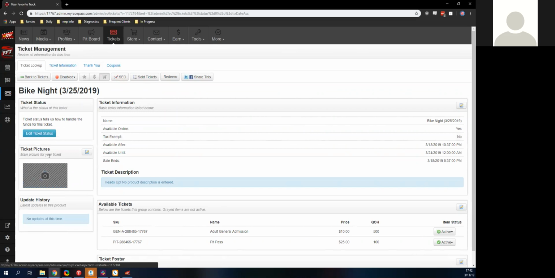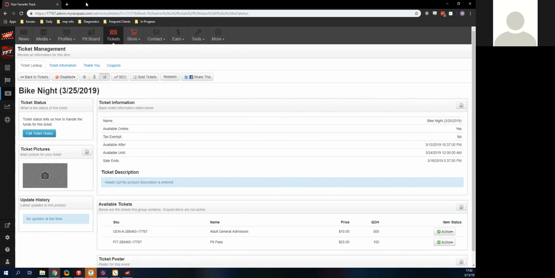We're also able, at the end of the night, to go in here, hit edit ticket status. There's a form that we'll need from you. Basically lets us know where you'd want funds deposited. So when you fill that out, it has a phone number on it. Make sure it is a phone number that can get text messages so that we can text you that code so we can verify that it is you. You say that the event ran as planned, and then you get the funds into your account the following Tuesday. Pretty awesome thing you got going there.